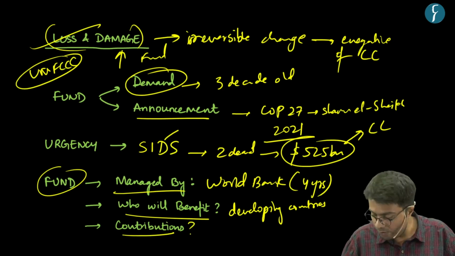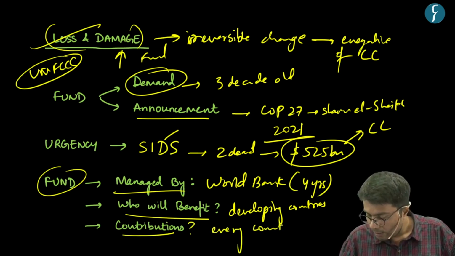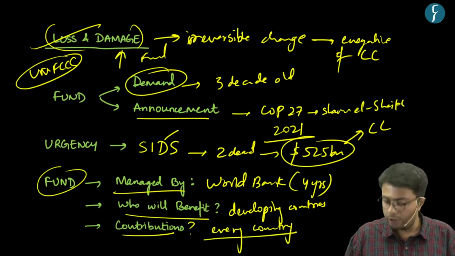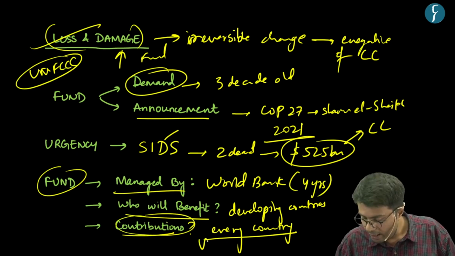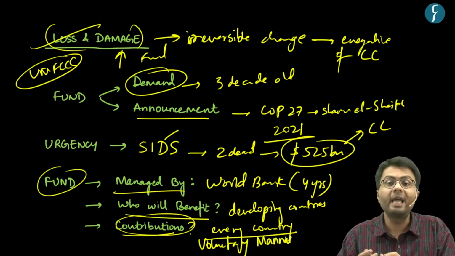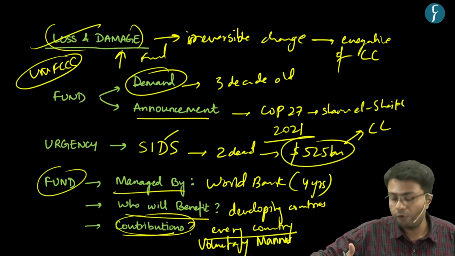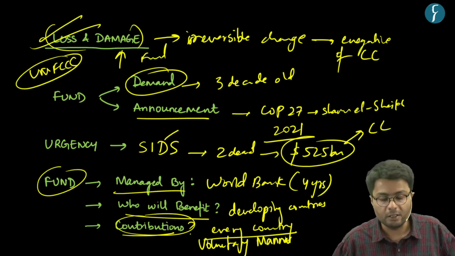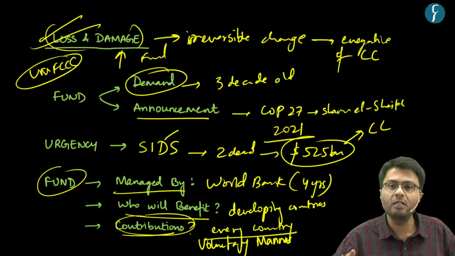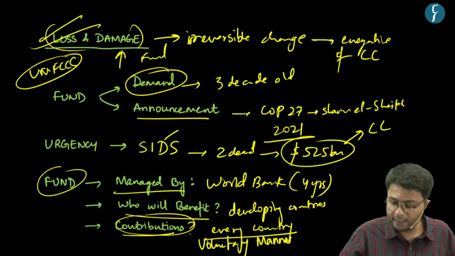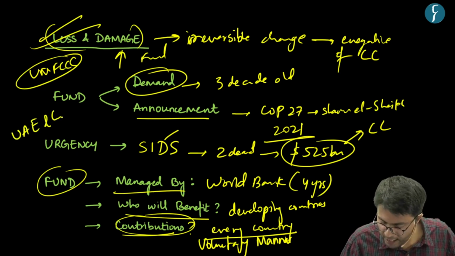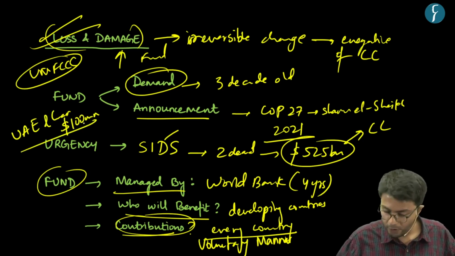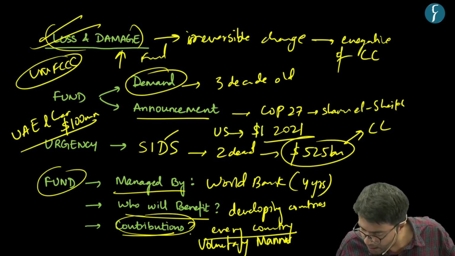Every country in the world can contribute to this loss and damage fund in a voluntary manner. So, there's no obligation on a particular country to provide funds for this loss and damage fund. However, a handful of developed countries have already pledged their support. For example, UAE and Germany have promised $100 million to this loss and damage fund. Whereas the US, on the other hand, has promised about $17 million.